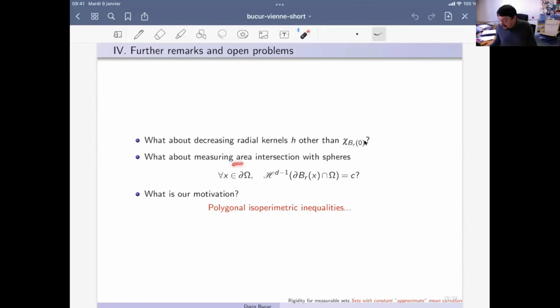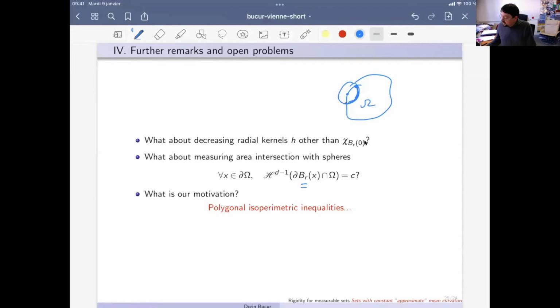And then a very interesting question, to which we couldn't answer, is to answer somehow the original question of Cimino, and to look at the areas of, so let's say this is omega, and not look at the volume, but rather look at this area of the sphere intersected with omega, but of course for a single radius r, not for all the radii, and to understand whether or not one can get some kind of rigidity result.